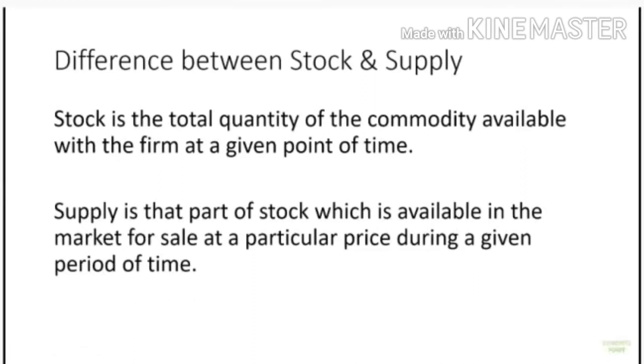So that is stock. Then supply is that part of stock which is available in the market for sale at a particular price during a given period of time. So the portion that we have taken to the economy for sale, that is known as supply. Supply is that part of stock which is available in the market for sale at a particular price during a given period of time.